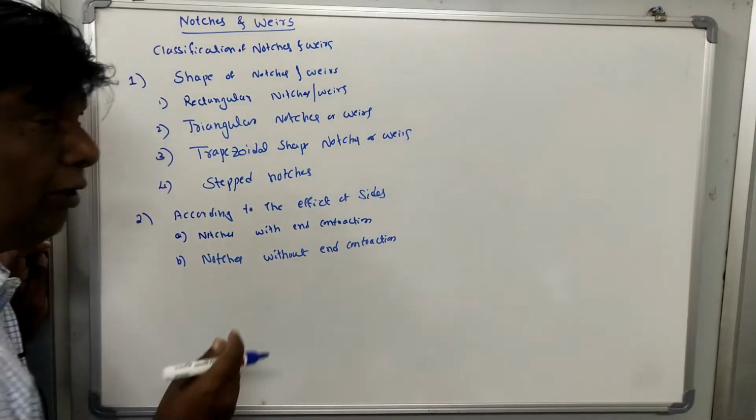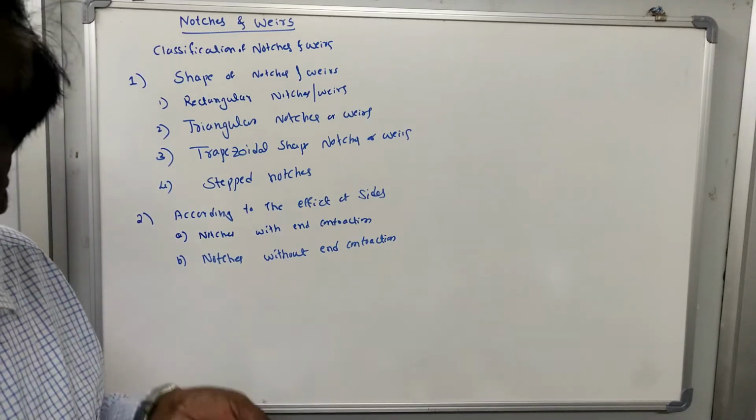Okay, this is according to the effect of sides of the notches.